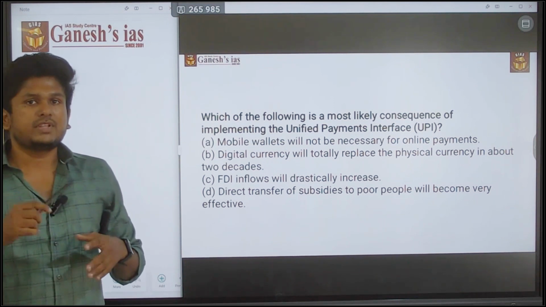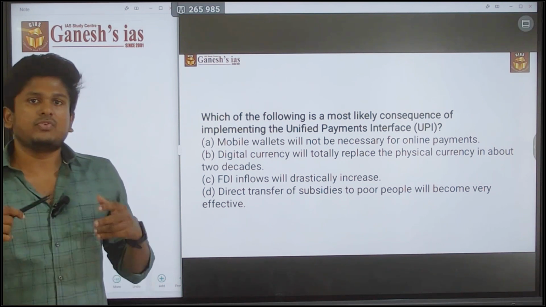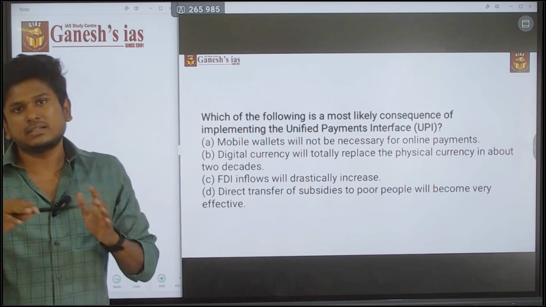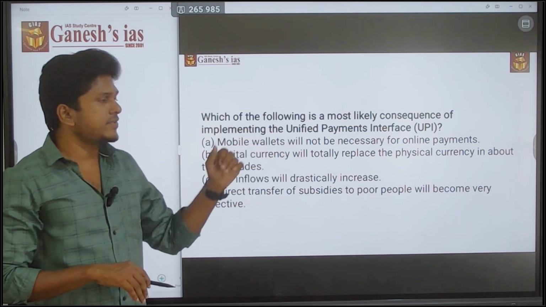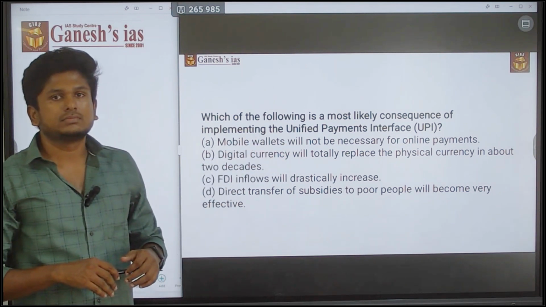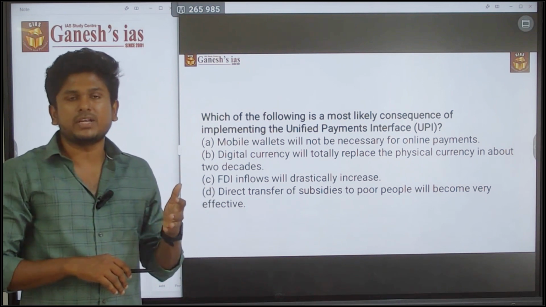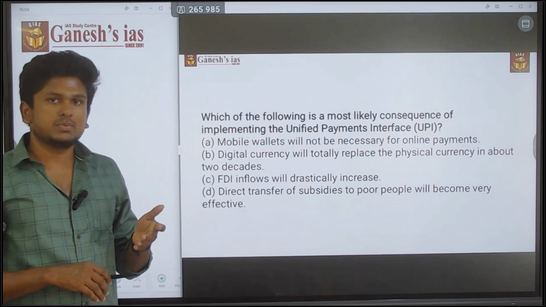Even if everywhere there is internet connectivity and everyone has electronic devices, in that scenario also you can't replace the physical currency. If you are replacing physical currency, then why is RBI maintaining the printing unit? It is not even possible.